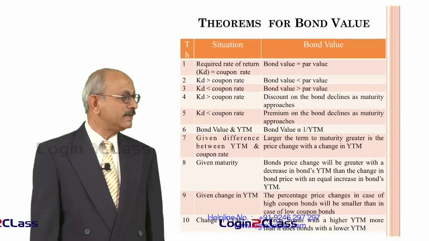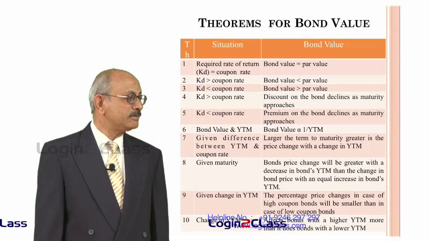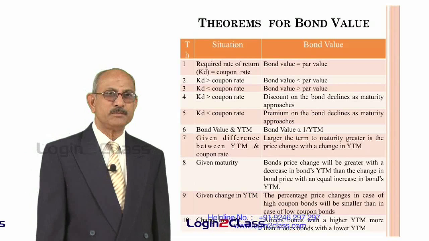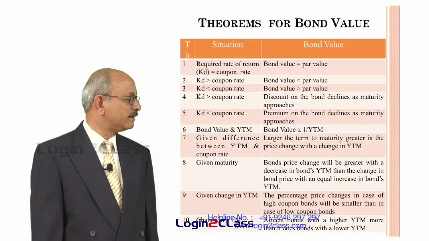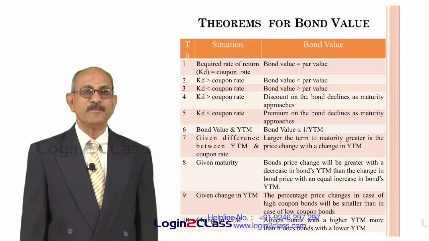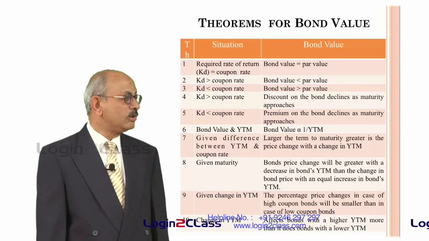So if you can see that in the case of discount, it keeps declining. That means we keep reaching the par value as maturity approaches, and similarly when the required rate of return is less than the coupon rate, then the premium which is above the face value also starts declining.